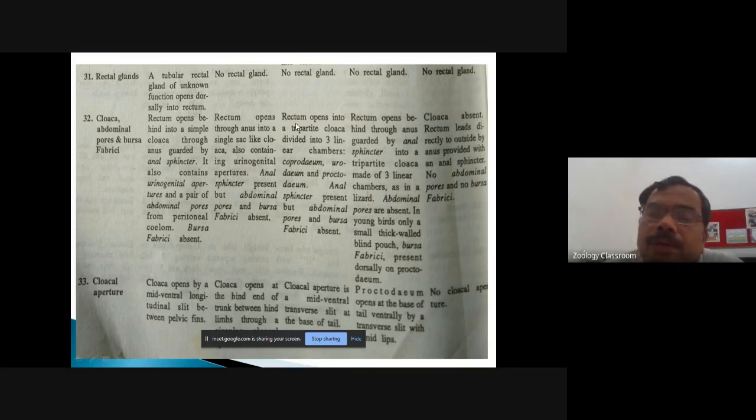In reptiles, the rectum opens into a tripartite cloaca divided into three linear chambers, that is the coprodeum, urodeum, and the proctodeum.